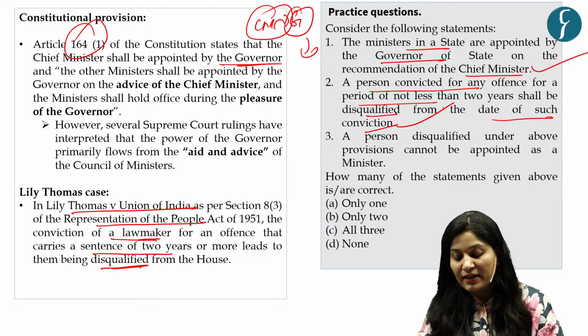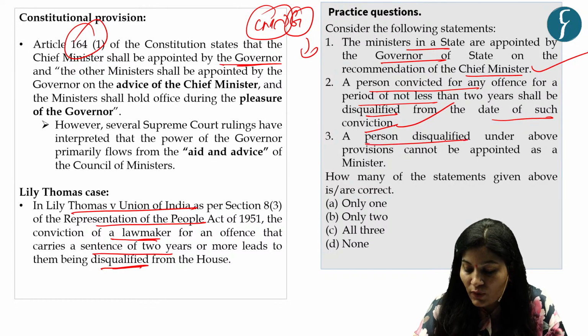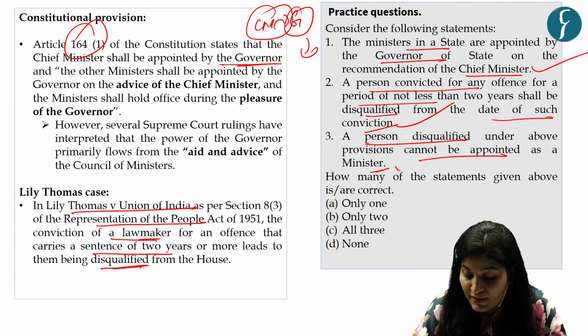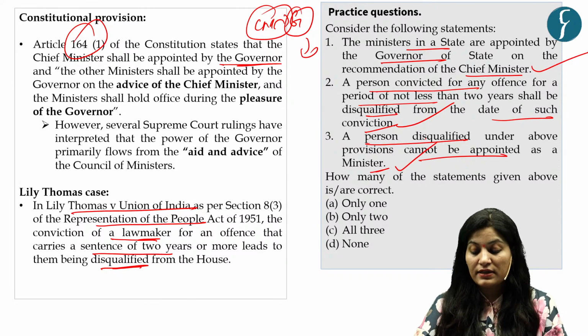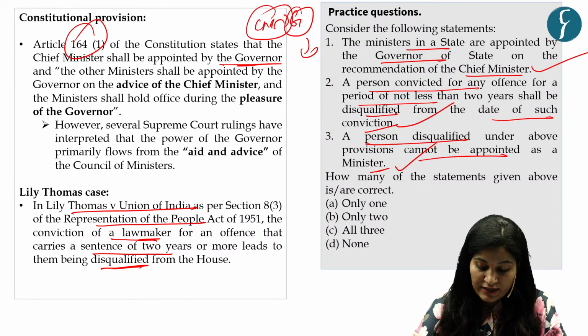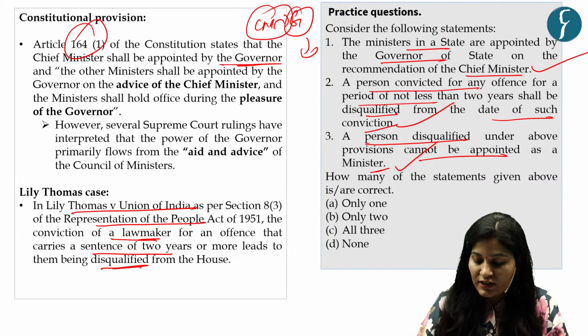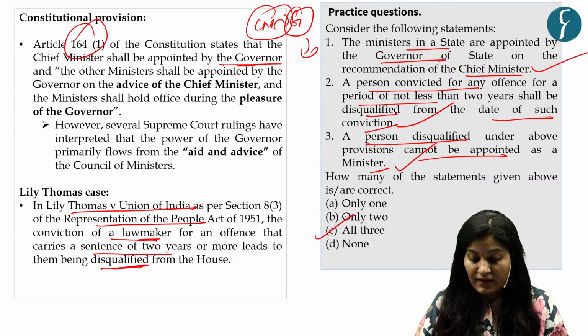And the third statement is, a person disqualified under the above provision, that is RPA, cannot be appointed as a minister. Again, this statement is correct. A person disqualified under the RPA Act 1951 cannot be appointed as a minister. So all three statements are correct. So our answer is D.